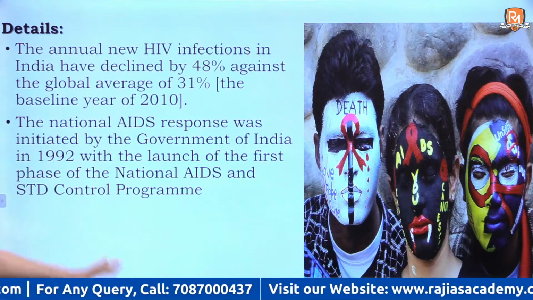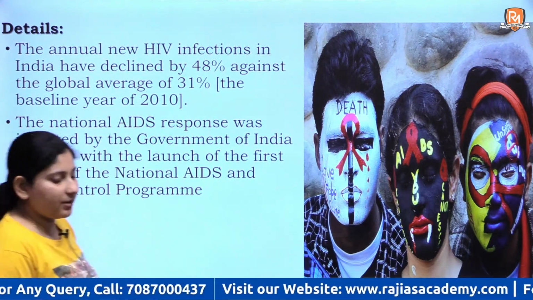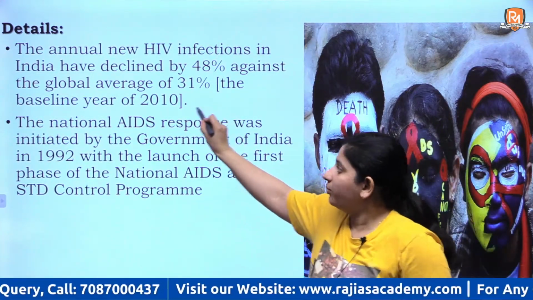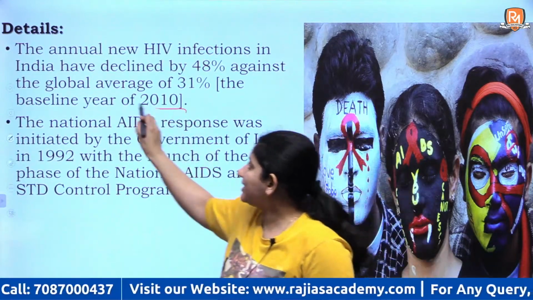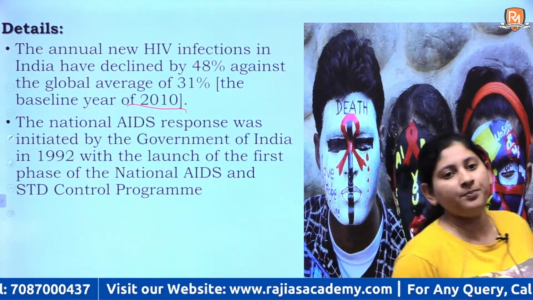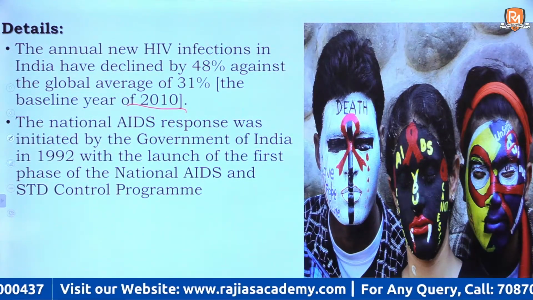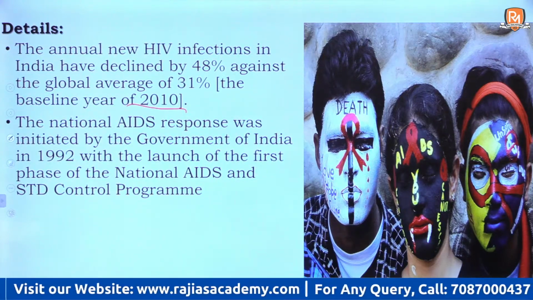Now, there was a survey that was done and it showed that with the baseline year of 2010, India has shown commendable progress if you compare it with the world data.